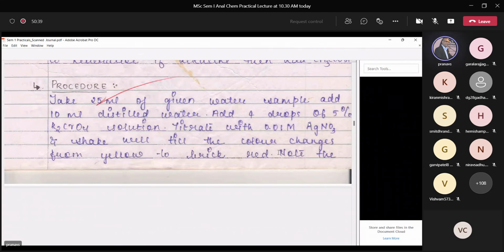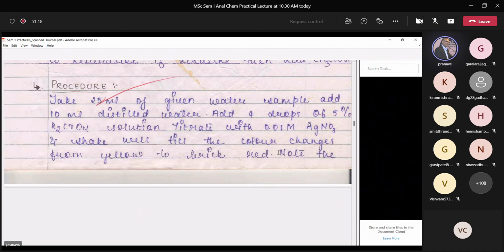Now, the most important precaution when doing this experiment is that you need to shake the solution constantly during titration. Why do you do this? Because when you have sodium chloride or chloride ions in your water sample and you add silver nitrate, the solution contains chromate ions as well, from the indicator.